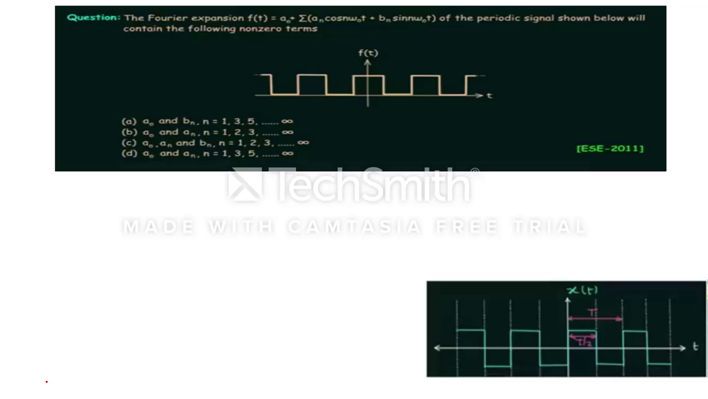Now, the Fourier expansion f(t) of this periodic waveform shown contains the following non-zero terms. First of all, we see that this signal is not symmetrical about the time axis, so definitely a naught will not be equal to 0, so a naught is present in all. Then second, we see that this is an even signal. If an even signal is there then definitely bn will be equal to 0. We can see that in one option bn is given, so this will not be the right answer. And they are asking about a naught and an values, with 1, 2, 3 harmonics or 1, 3, 5 odd harmonics.